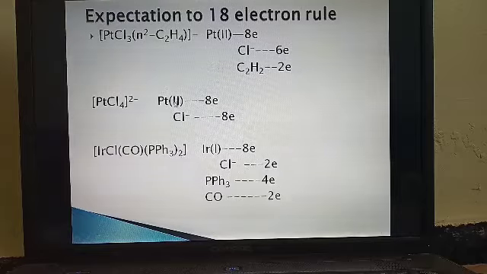Then platinum also in the +2 oxidation state. The number of electrons is 8. Then there are 4 chlorides, 4 into 2 is 8. 8 plus 8 is 16. Then iridium with oxidation state 1. The number of electrons in iridium is 8. The electrons donated by the chloride are 2, then 4, totally 16 electrons. So this covers the 18 electron rule and the 16 electron rule.